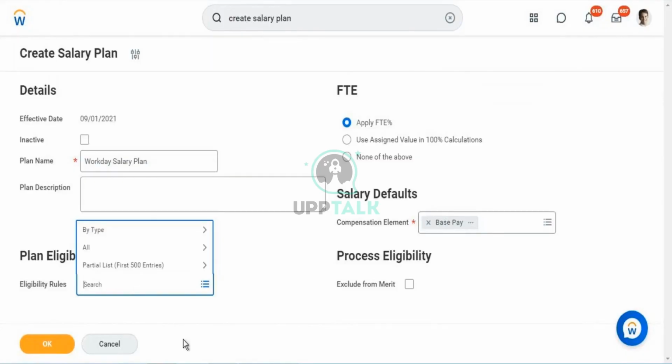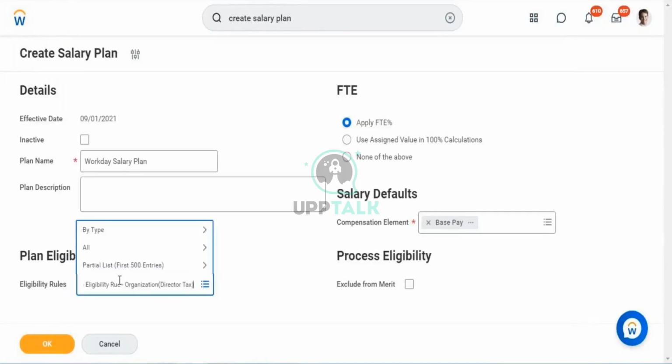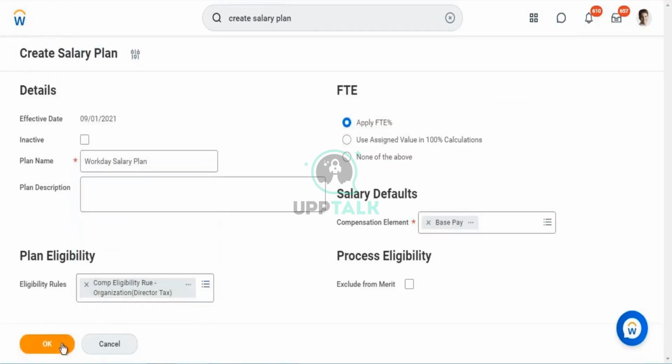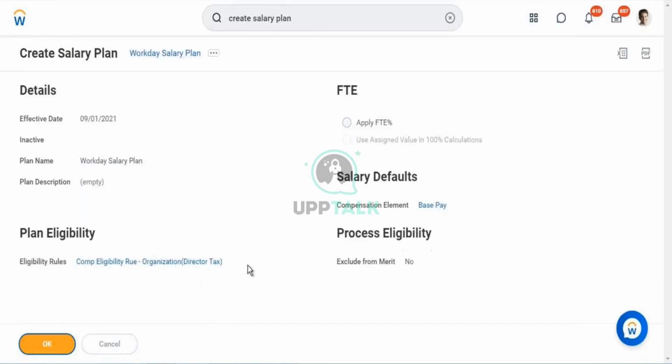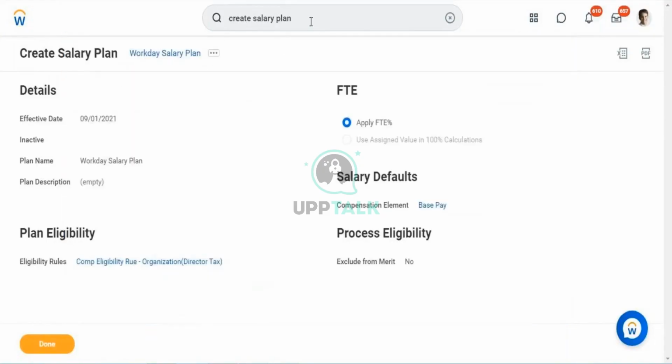Here, I'll probably take the eligibility rule that I created yesterday to this organization, so that whatever salary plan I'm defining will be applicable for this organization. All this will need to be attached to a compensation package that I'm noting down.